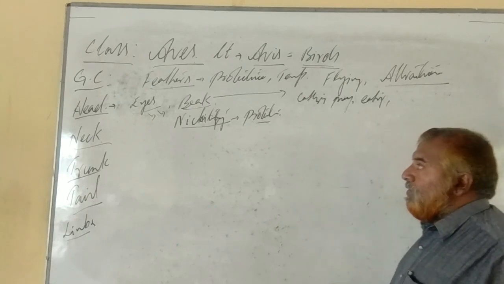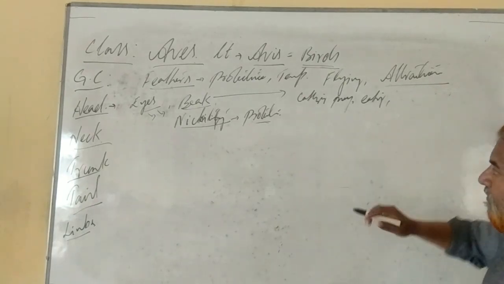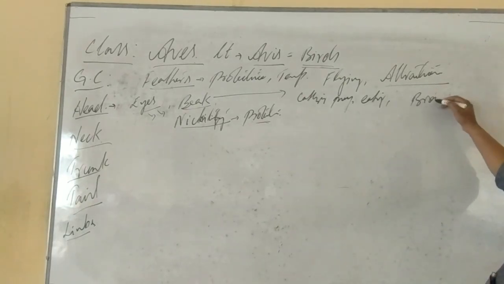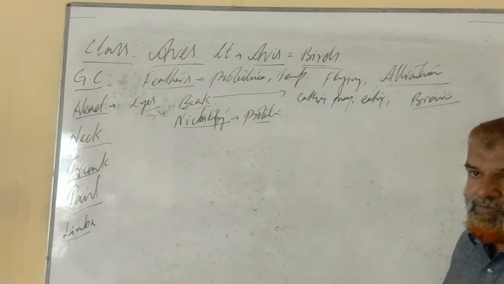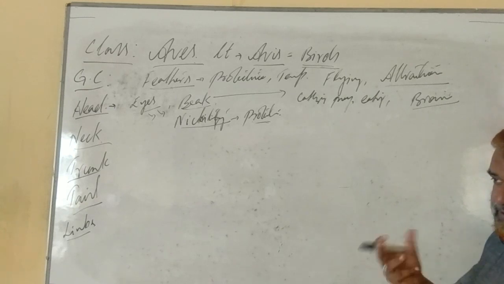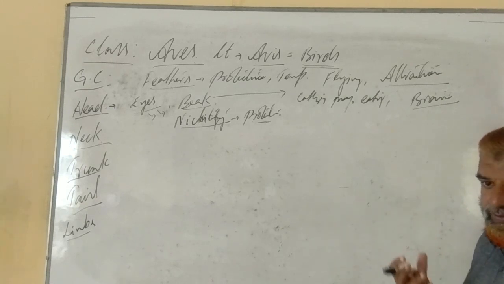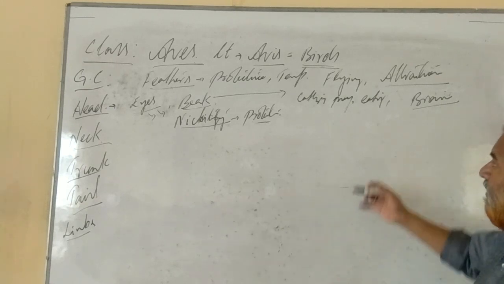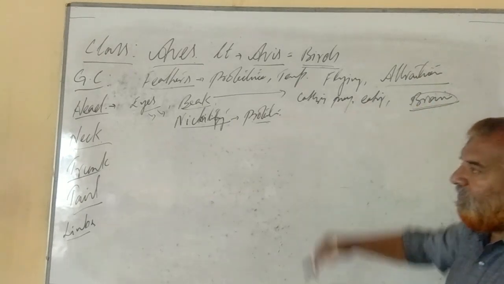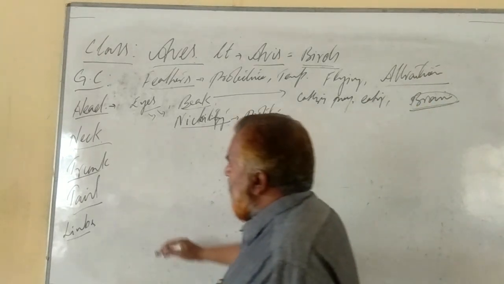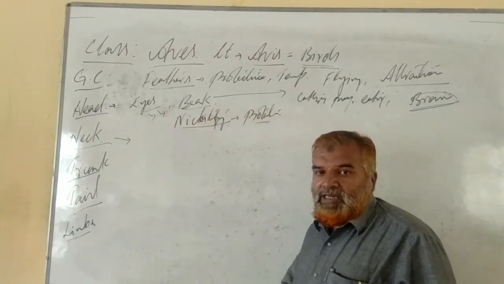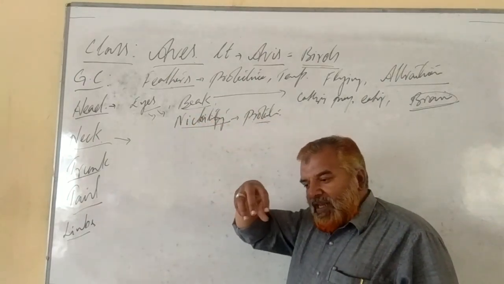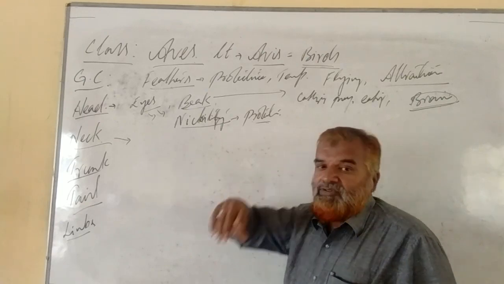In the head region, they have a very small brain but a very powerful brain. The nervous system is very strong and well developed. They have a strong sense of temperature, light, and sound. So these are the parts we have to discuss in the head, followed by the neck. They have a special bone, the condyle, which helps them move the neck 180 degrees to the right side and 180 degrees to the left side.